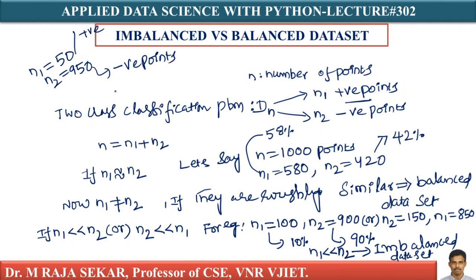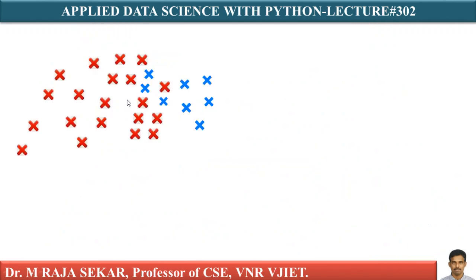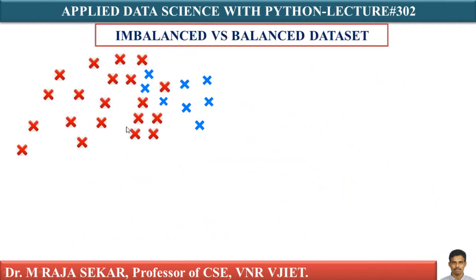Lots of negative points. Visually, let me assume the red points are negative points and the blue points are positive points. If the negative and positive points are overlapping, one class dominates the other class. Now what happens if you have a query point here and I take 5 nearest neighbors?